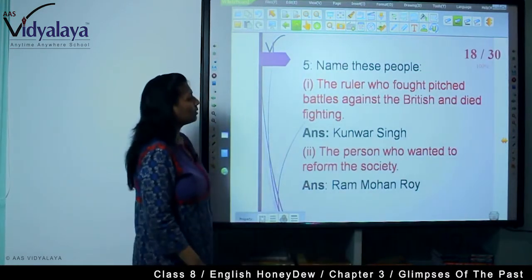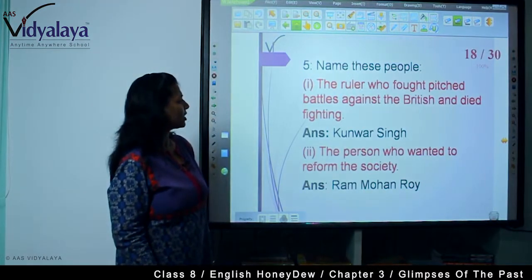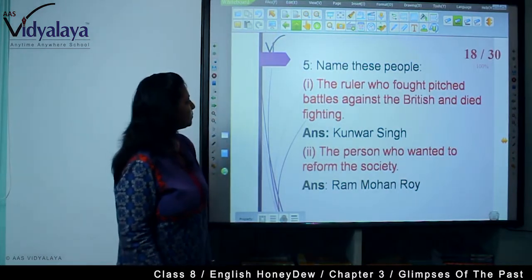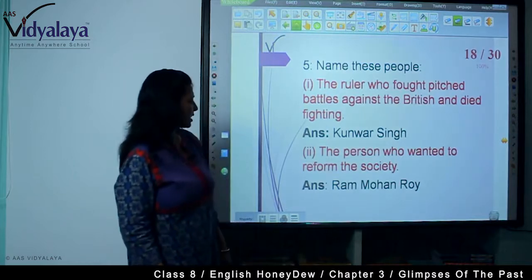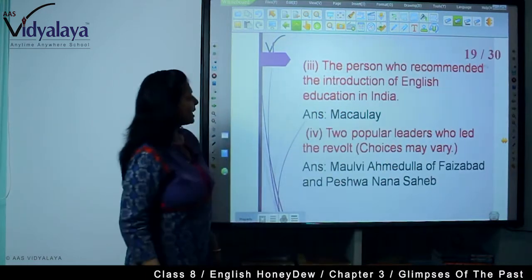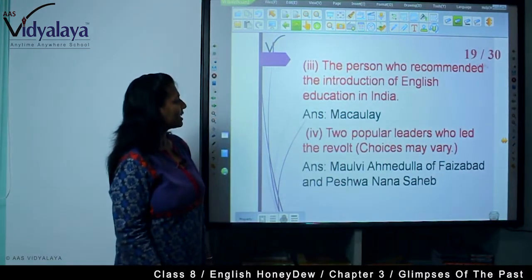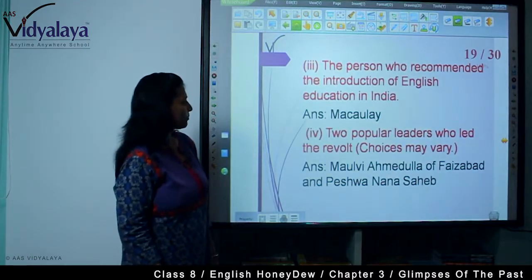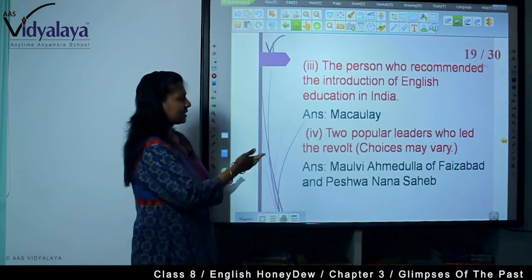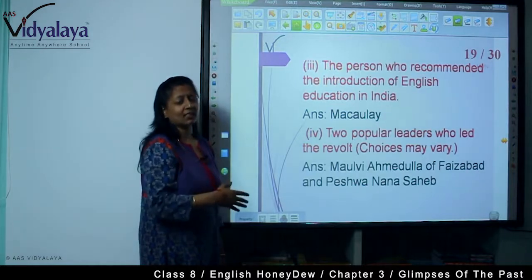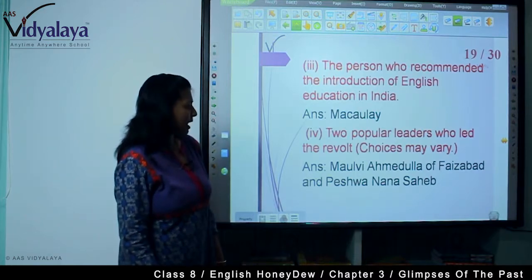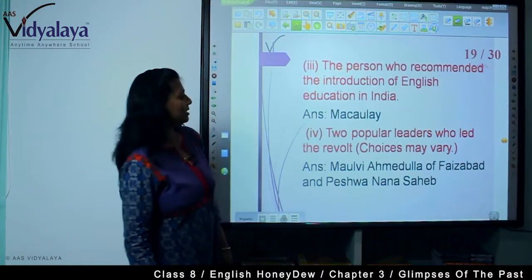Name these people: the ruler who fought pitched battles against the British and died fighting. That is Kunwar Singh, the 80-year-old king who fought pitched battles. The person who wanted to reform the society, Ram Mohan Roy. The person who recommended the introduction of English education in India, Macaulay. Two popular leaders who led the revolt. Choices may vary because here they are asking for two popular leaders, and all were popular actually. So you can name any two of them. Maulvi Ahmadullah of Faizabad and Peshwa Nana Sahib.